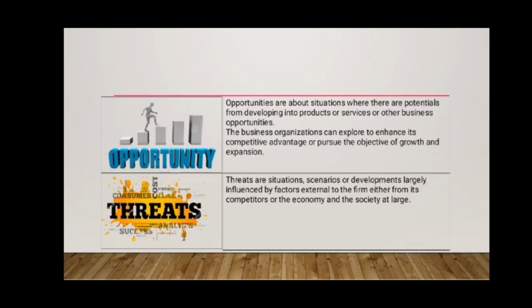Opportunity refers to external factors or conditions in the environment that can be leveraged to benefit an individual, organization, or project. Opportunities are typically favorable trends, situations, or circumstances that can help achieve goals, improve performance, or gain a competitive advantage. Example: emerging markets, increased demand for certain products or services, or new technologies that can enhance efficiency or create innovative products.